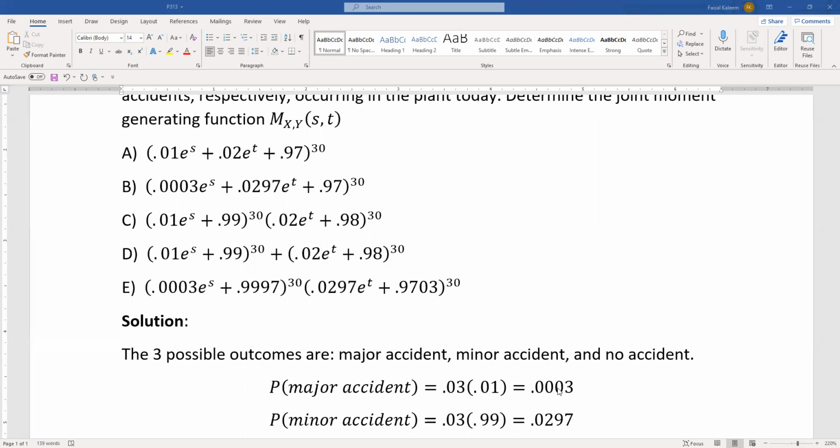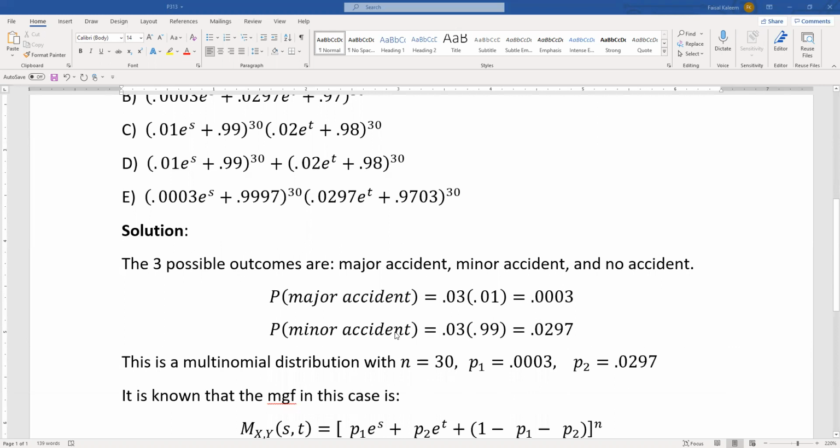So you get 0.0003 as the probability of a major accident, and the probability of a minor accident would be probability of accident times probability of that accident being minor. So if the probability of an accident being major is 0.01, then the probability of it being minor will be 1 minus 0.01, which is 0.99. So the probability of a minor accident would end up being 0.0297.